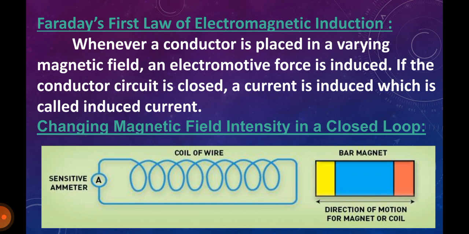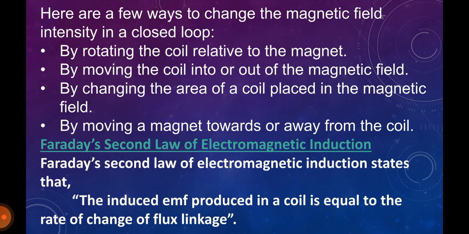To vary the magnetic field, we have various ways. We will see those various ways now. By rotating the coil relative to the magnet, we can change the magnetic field, and by moving the coil into or out of the magnetic field, we can also change the magnetic field. Changing the area of the coil also changes the magnetic field, and moving a magnet towards or away from the coil also changes the magnetic field. So these are the ways to change the magnetic field.